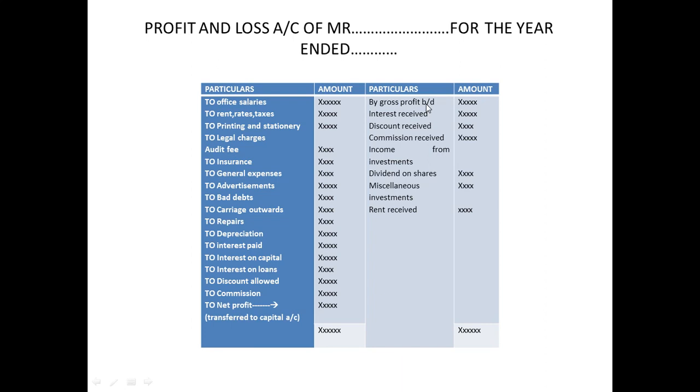Dividend on shares: dividend is nothing but an income which you earn on shares. Like if I invest some money in the stock market, I should get a profit, isn't it? That profit is not called profit, but it is named dividend. So it's an income for me, so I'm going to take it on the credit side. Miscellaneous incomes, these are the petty incomes which I earn, that also I'm going to take on the credit side. If any rent has been received, here only you're going to take it on the credit side of the P&L account.